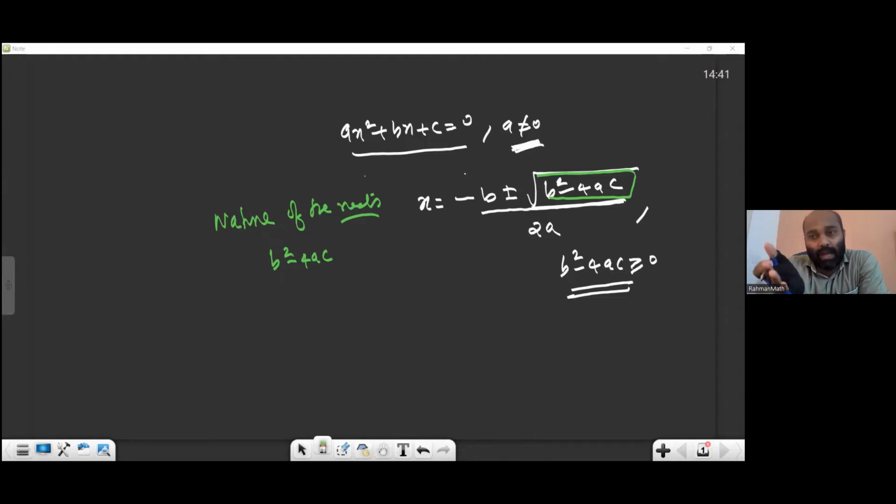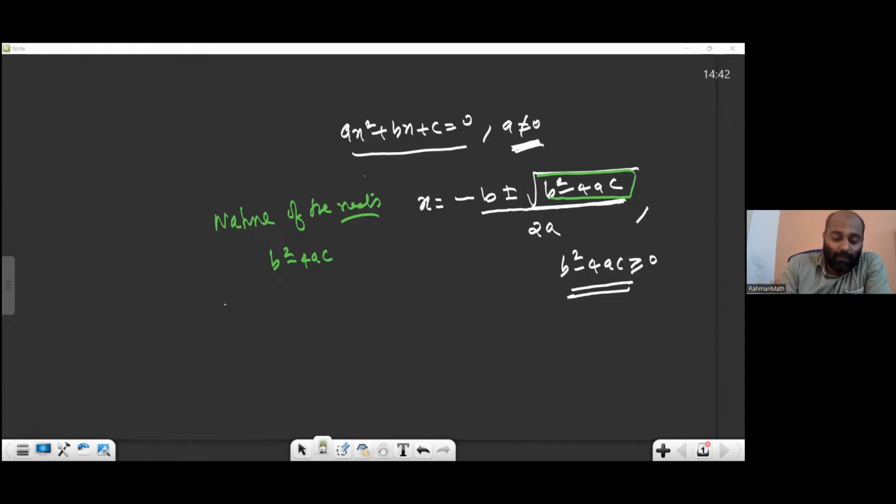It might be that even in last year's exam, a 2-mark question came, the first question itself. If you check the question paper, you can see there is a 2-mark OR question, in which the first question itself is related to B square minus 4AC. B square minus 4AC is called the discriminant of a quadratic equation, and we have 3 cases for that. Below, some cases are there.